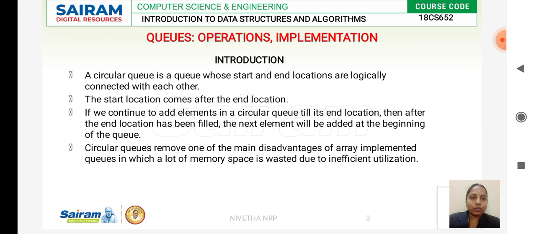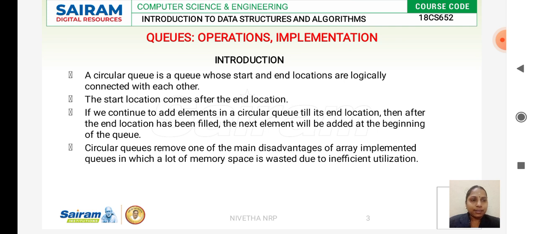Suppose I want to insert the 11th element, I will insert it at the beginning, at the first node, that is, again from the starting node. This is the concept of a circular queue. It overcomes the main disadvantage of the array implementation of a queue, where you are supposed to give the size of the array.